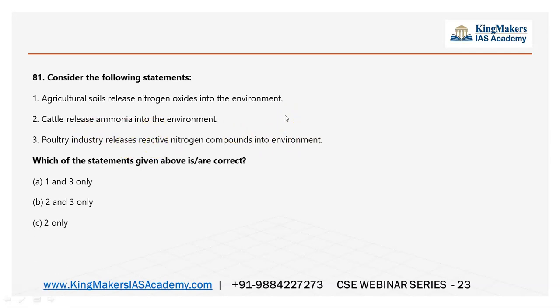Okay, so it is not a big deal, but just remember, you may get confused whether agricultural soil or cattle will release only methane or ammonia. You may have a confusion. But please don't think that this statement will be right or this statement will be wrong. So you must know a little understanding about what is released by cattle, what is released by soil and all. It was in current affairs only.